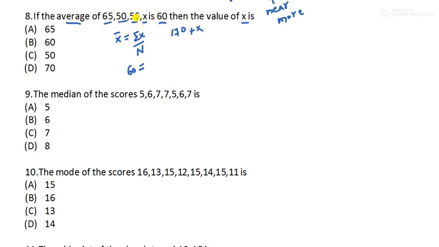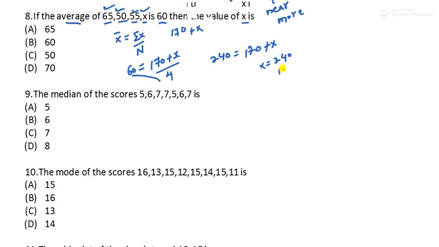So this is 170 plus x divided by n. N is the number of observations. How many are there? 1, 2, 3, 4. So it is 4 only. Now just cross multiply. 6 times 4 is 24, and 0, and this is 170 plus x. So x is 240 minus 170. How much is that? 70. So option number D is the right answer.